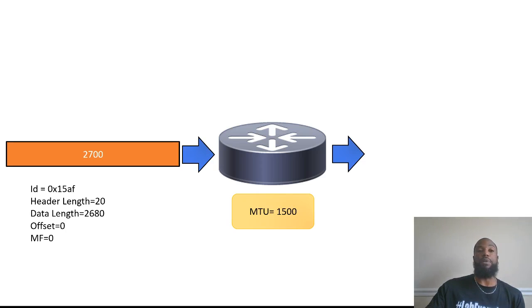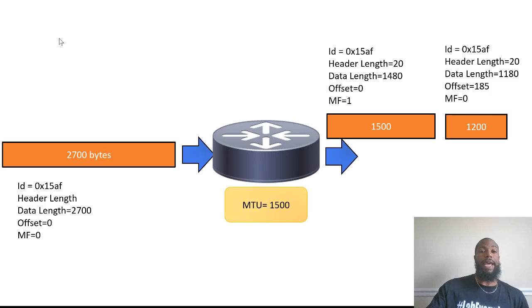And then the MF means, if it's a 1, remember, the 1 lets you know there are more packets coming, right? And the 0 lets you know that it's either the last fragment or the only packet. Now, since we had to break this up, as you can see on the right-hand side, I was going to stop to let y'all do the math. If you want to go ahead and pause it right now.